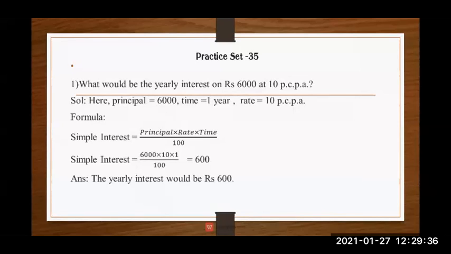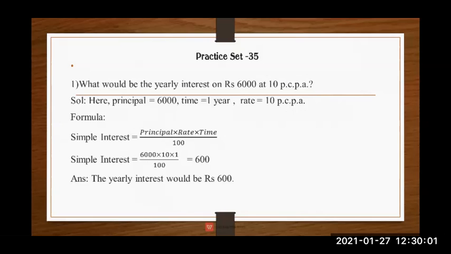So in the solution, whatever is given, you are going to write it. Principal equal to 6,000, time equal to 1 year, and rate equal to 10 PCPA. After that, you are going to write the formula because we have to find the interest.